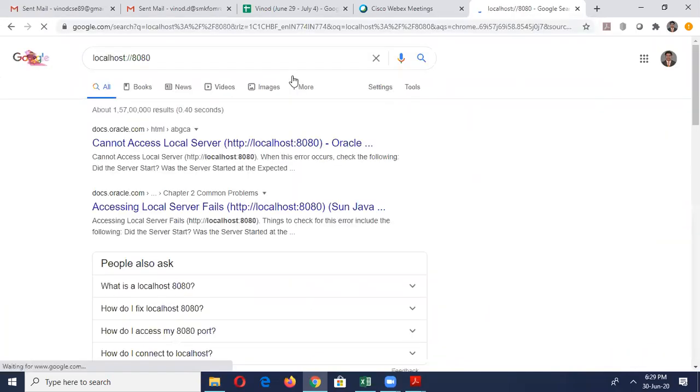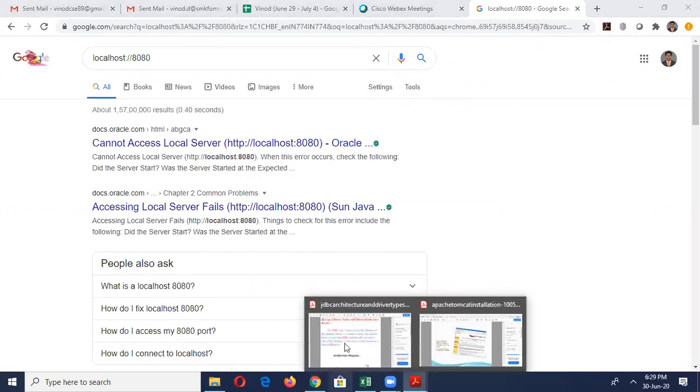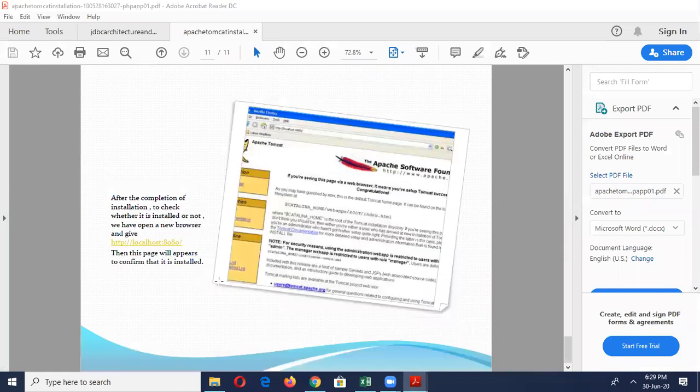Okay, you can check it with your system. So localhost 8080. If it is configured, it will show. For my system, it is not configured, so it will get an error. I will just show it on my browser.